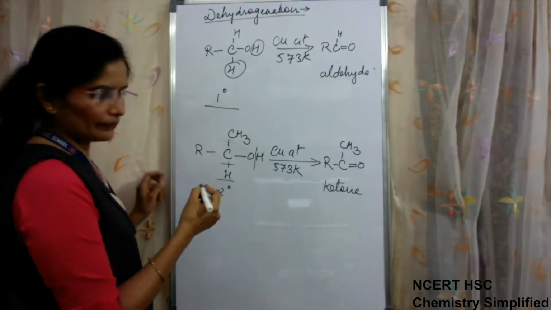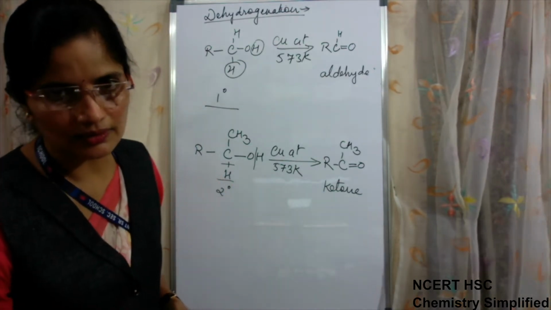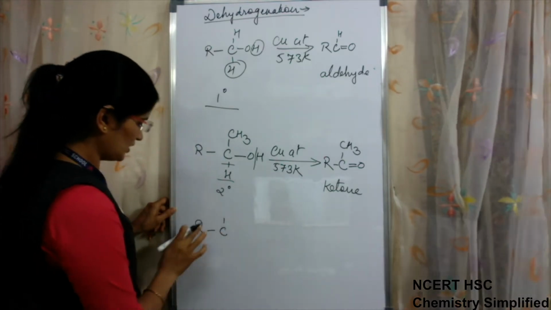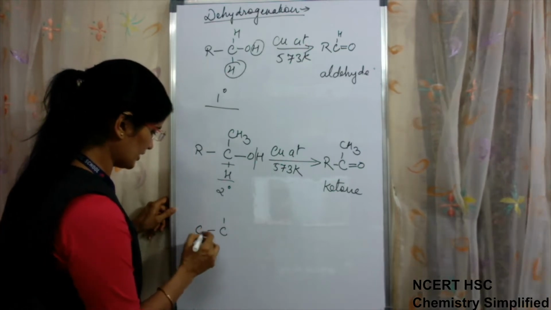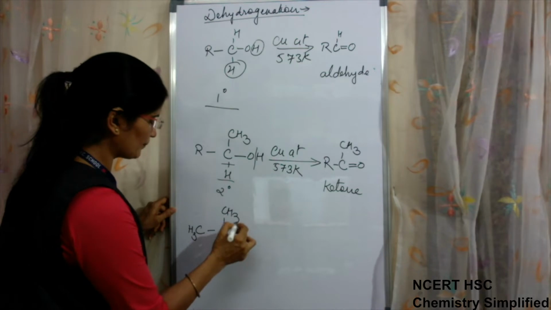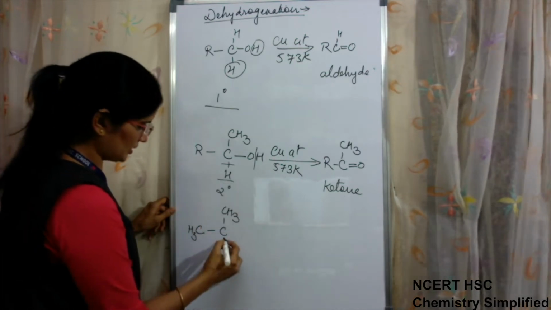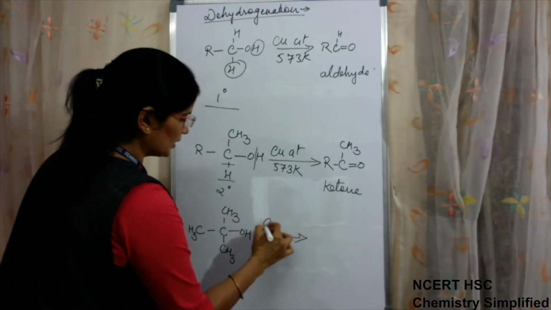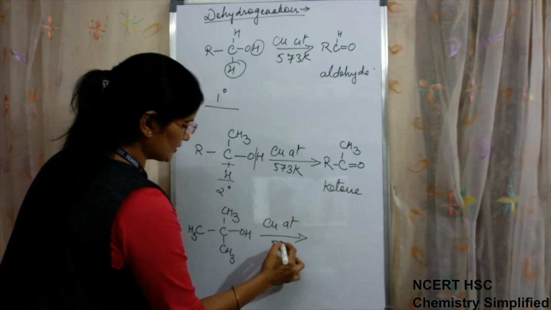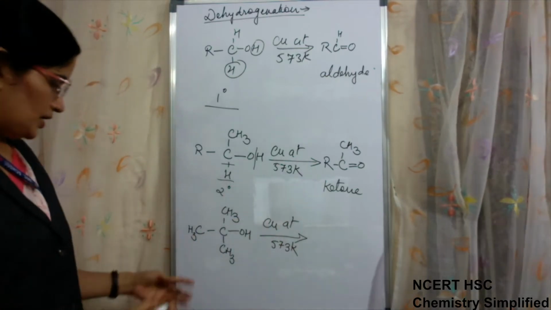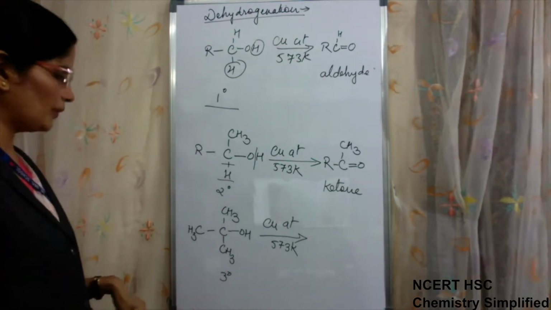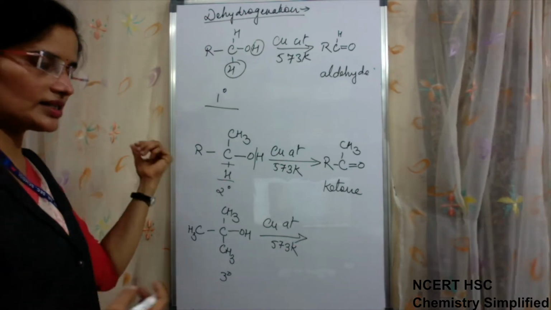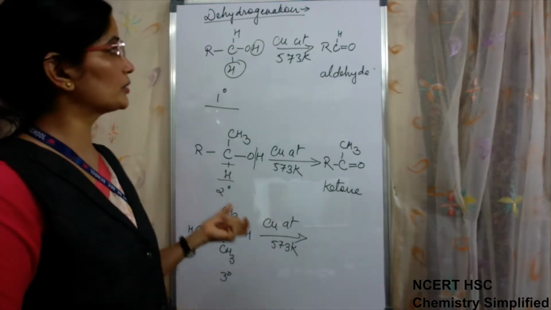Now if it is 3 degree, what will happen? Instead of R we write here CH3, CH3, and because it is 3rd degree, this H will also be a CH3, and OH, in presence of copper at 573 Kelvin. This is a 3 degree alcohol. 3 degree alcohols do not undergo dehydrogenation, as we have studied that 3 degree alcohols do not undergo oxidation.